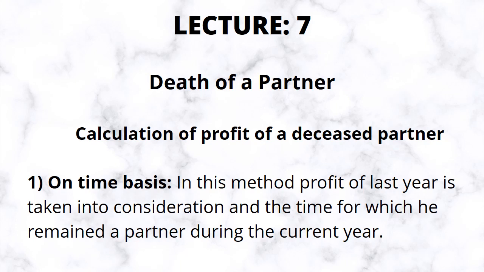It means last year's profit will be taken, and the time for which he remained a partner, up to the time of death. जिस समय तक वो जिंदा रहा वो समय आपने लेना है करंट ईयर का. पिछला वाला ईयर, last year, you will take complete, and after that you will take the time for the duration he was alive, during the current year.